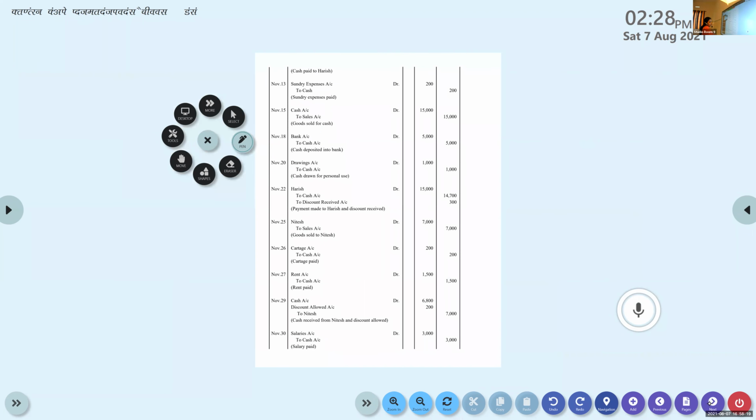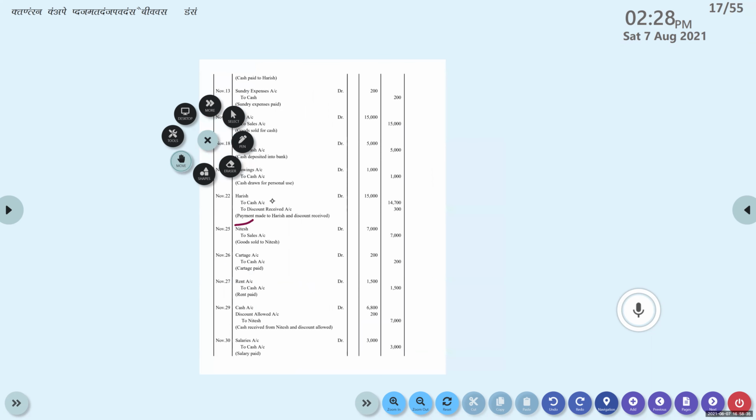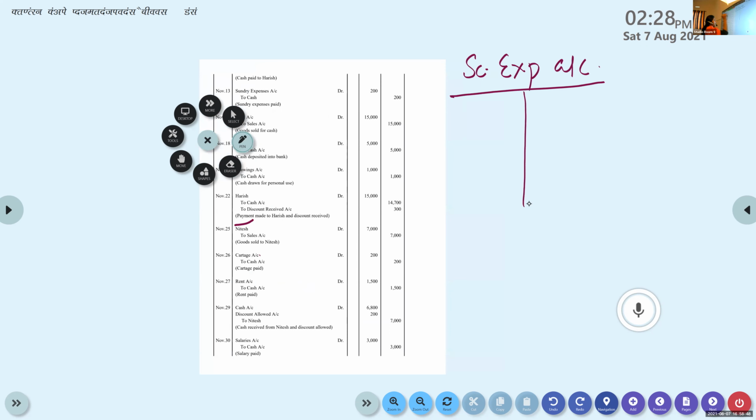Sundry expenses to cash. Vishnu, please try. Sundry expense account debtor to cash. Ma'am, which account, Nidish? Number 13. Sundry expense account debtor to cash. So we have opened an account for sundry expense and we already have a cash account. Okay. So tell me, what is done to sundry expense account?